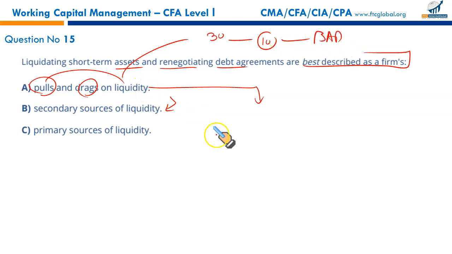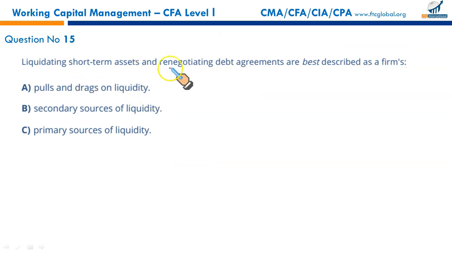And drag on liquidity means your customers should pay you in 60 days, but you ask them for payment after 100 days, which is very bad. You're doing totally opposite to what you should be doing. You're delaying your collections and you're speeding up your payments, and you will definitely be in trouble. This is a very bad approach. Pulls and drags on liquidity. This will put you in trouble, in liquidity crunch.